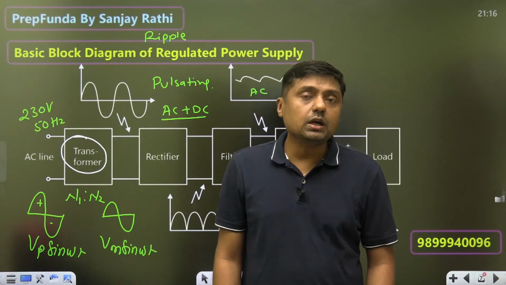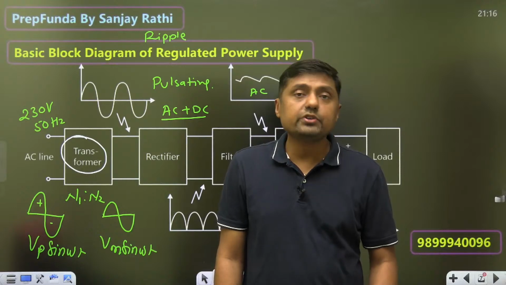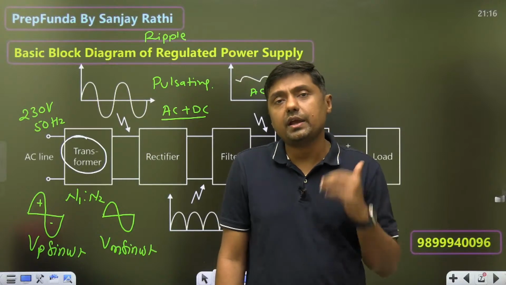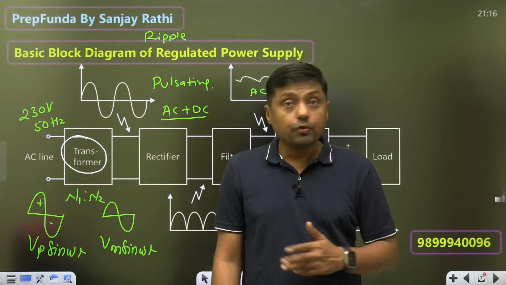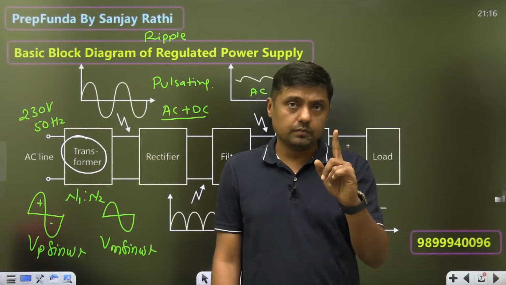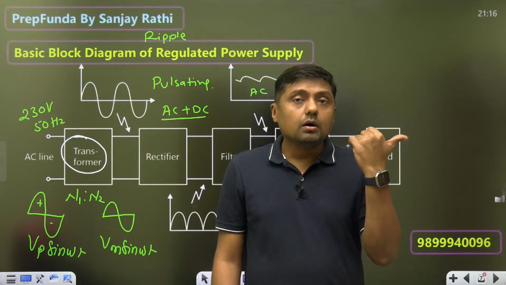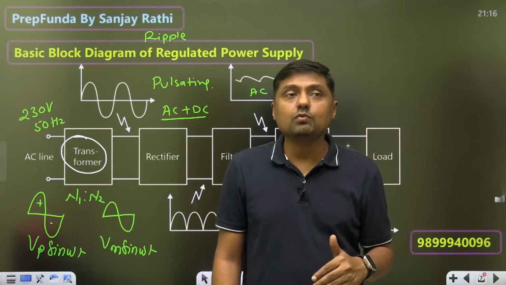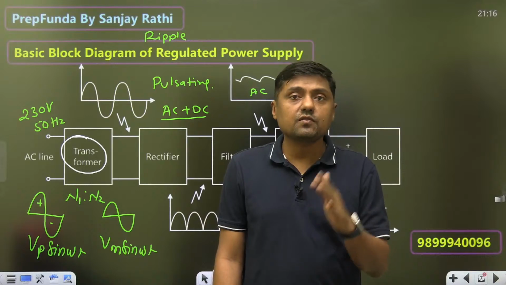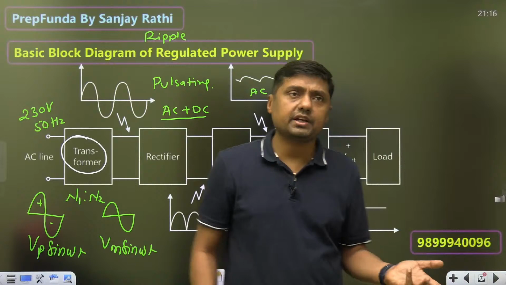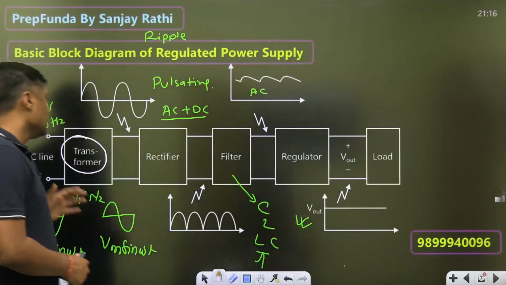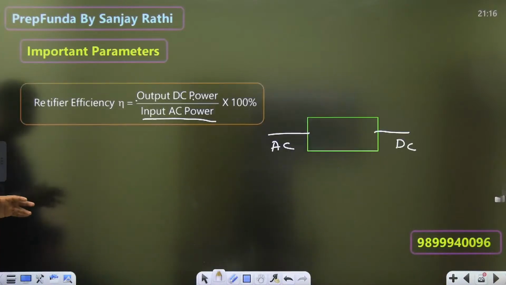So the transformer utilization factor should be as high as possible. We want 100%, and 100% means 1, right? But practically it will be less than 1. So what is the transformer utilization factor for half wave rectifier, then center tapped transformer type, then bridge rectifier, we will discuss. So this is an important parameter.